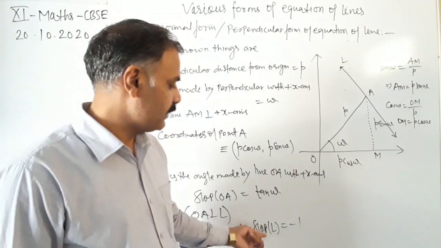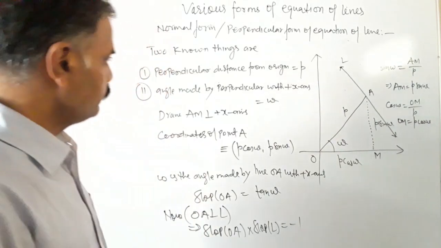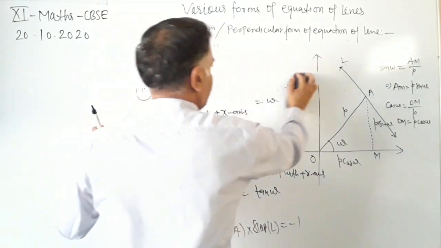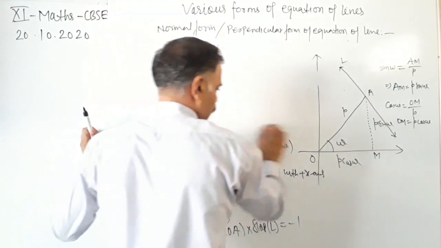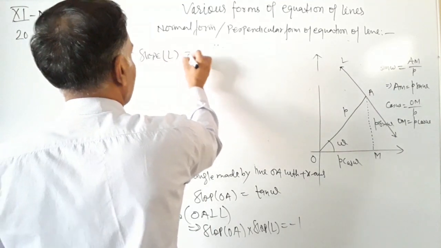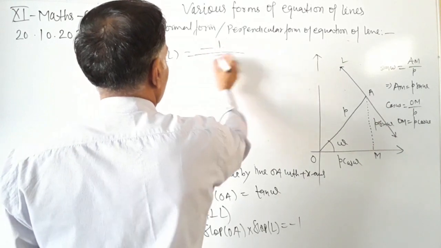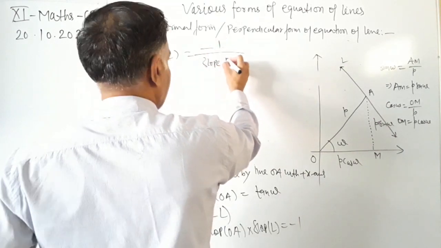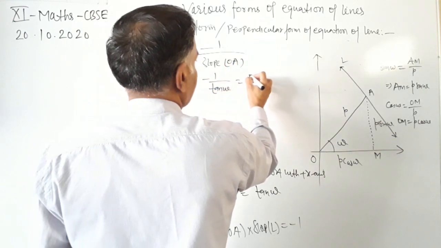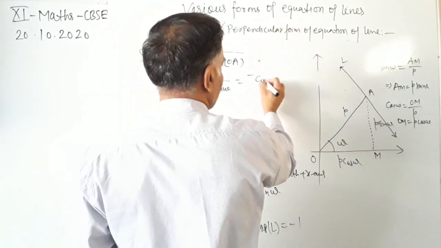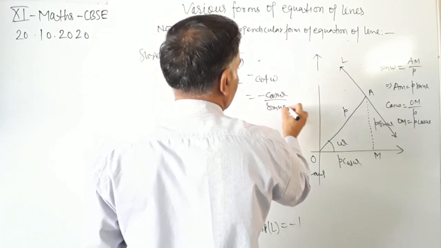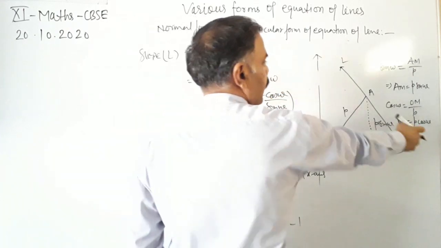By using this we can find the slope of the line L. So the slope of line L equals -1 upon the slope of the line OA, that is -1 upon tan omega, that is minus cot omega, equal to minus cos omega upon sin omega. This is the slope of the line L.